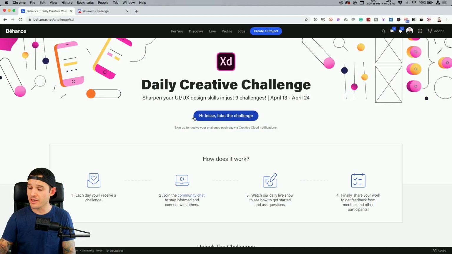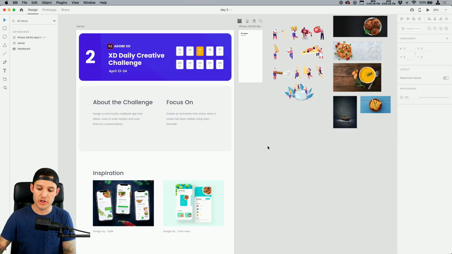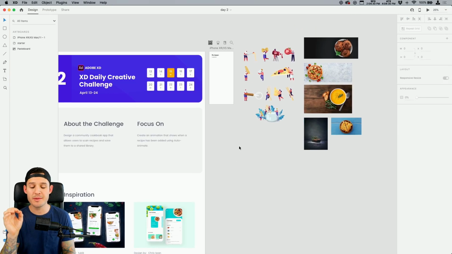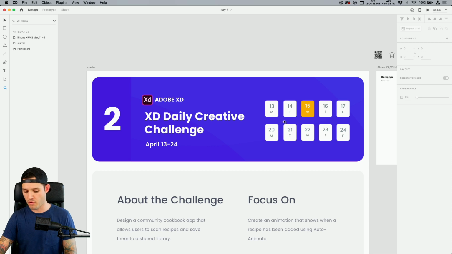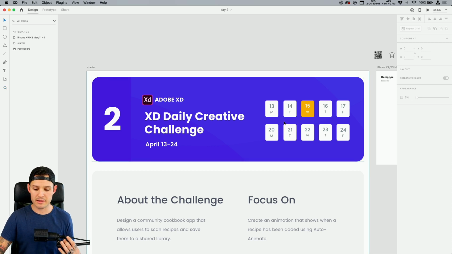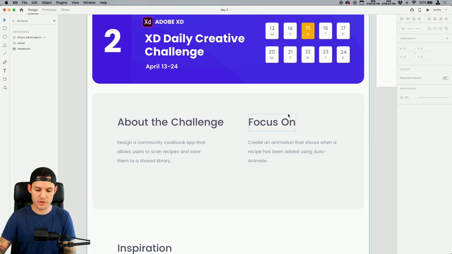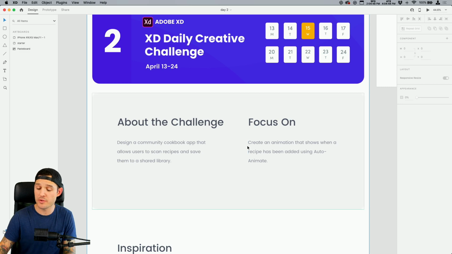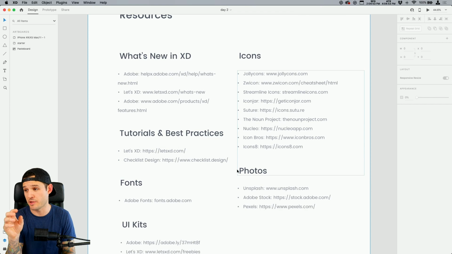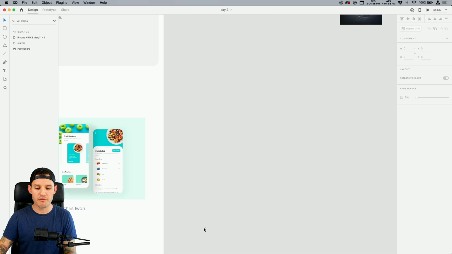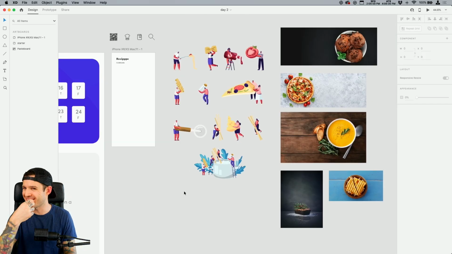While we're doing that, let's drop back over to my desktop. I'm going to head over to Adobe XD. Your starting file will look similar to this, although a little bit different because I'm not allowed to give you all these wonderful resources. But over in our little starter file overview, you can see that we're on Wednesday, challenge number 2, and we're going to be designing that community cookbook app, focusing on animation. We're going to be doing some Auto-Animate stuff that's going to be fun. I pulled some inspiration there, and if you're looking for resources, icons, images, fonts, all that stuff, all those links are down here, so you can go find your own. Me, I found these, and I like them.